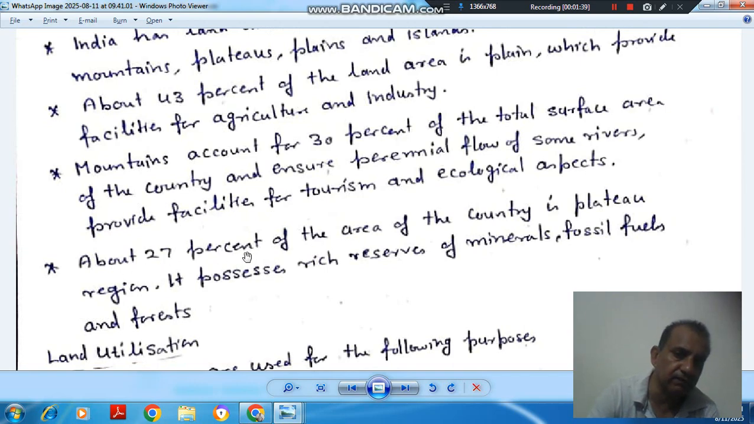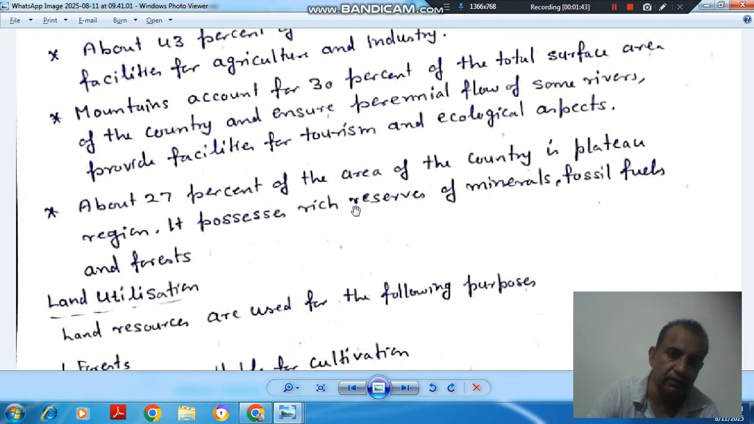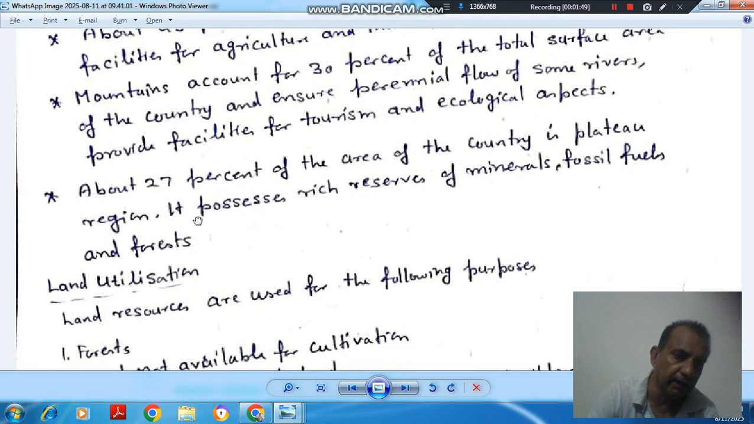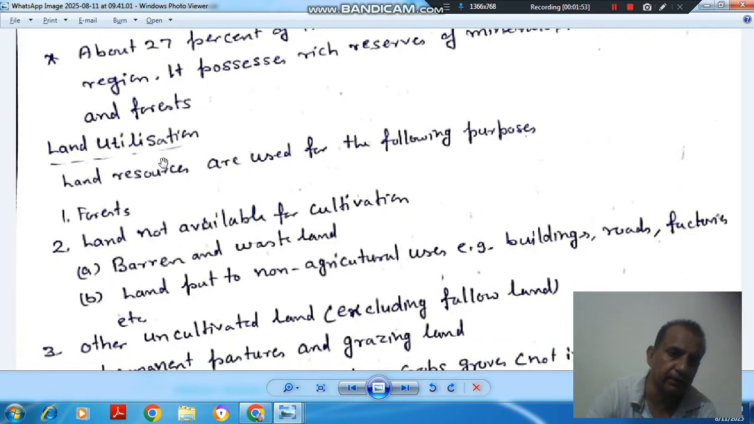About 27% of the area of the country is Plateau region. It possesses rich reserves of minerals, fossil fuels, and forests. So here the next topic is land utilization. Land resources are used for the following purposes.